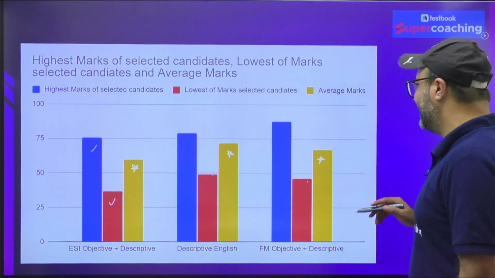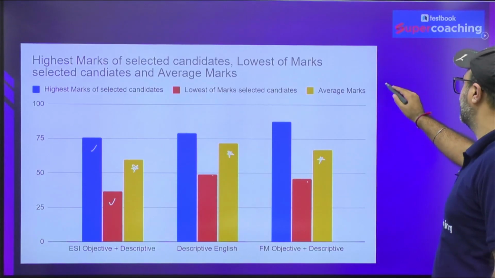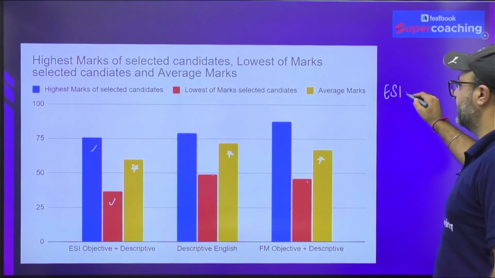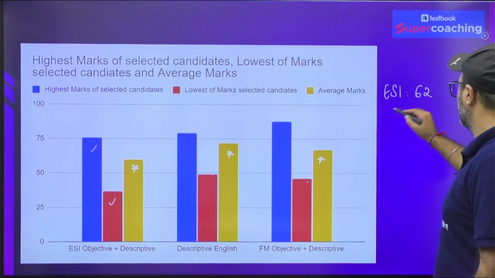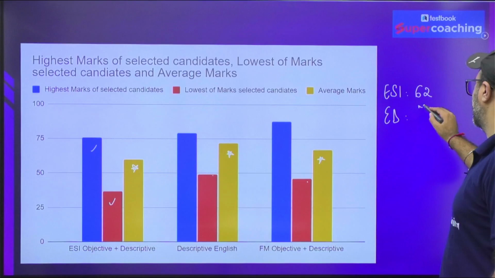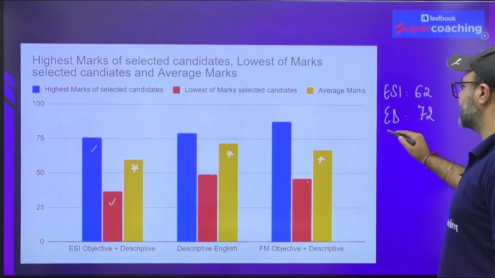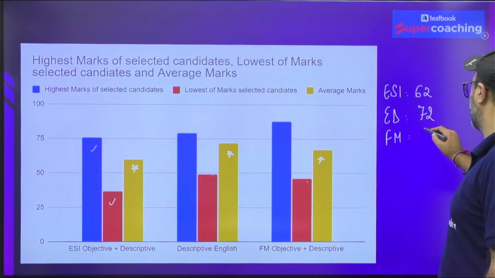See this very carefully. As we can see and we can check, in case of ESI, our average marks are around 62. In case of English descriptive, average marks are around 72. And in case of finance and management, the average marks are around 66.